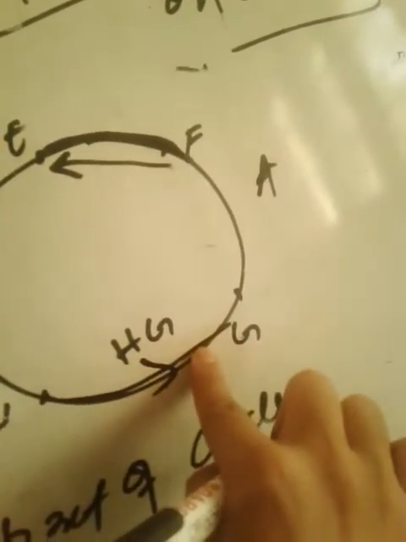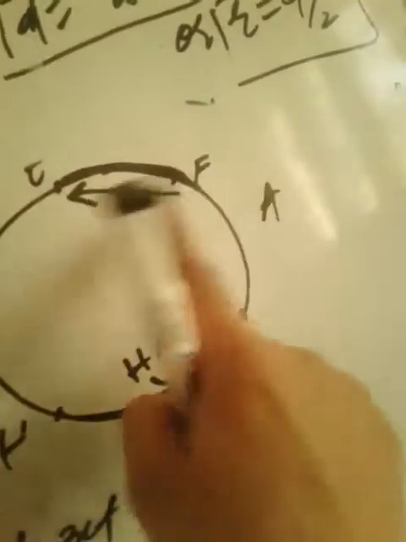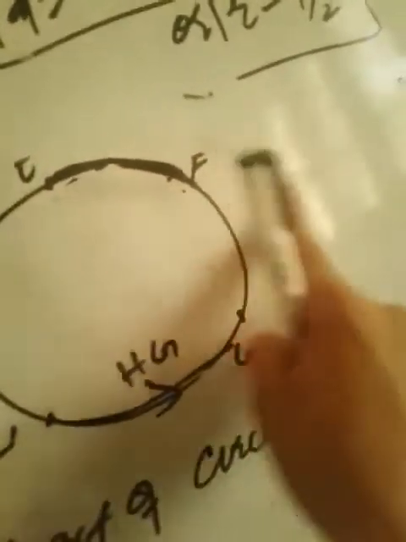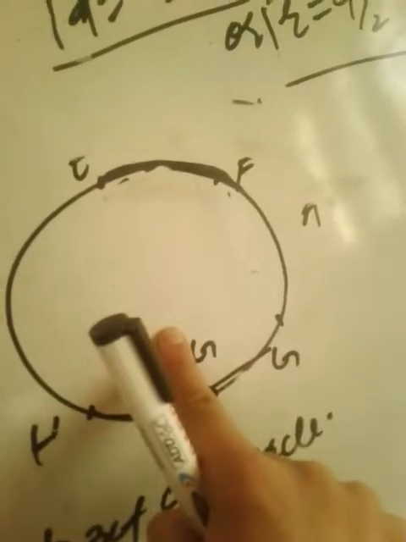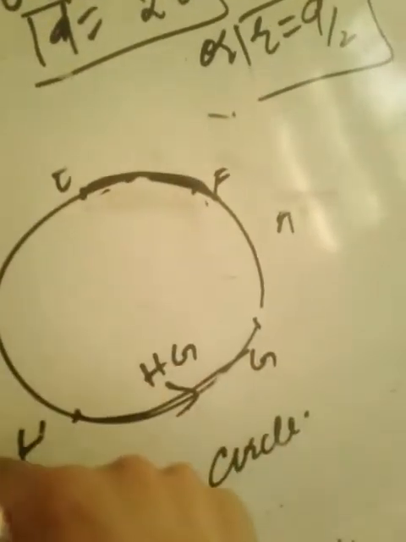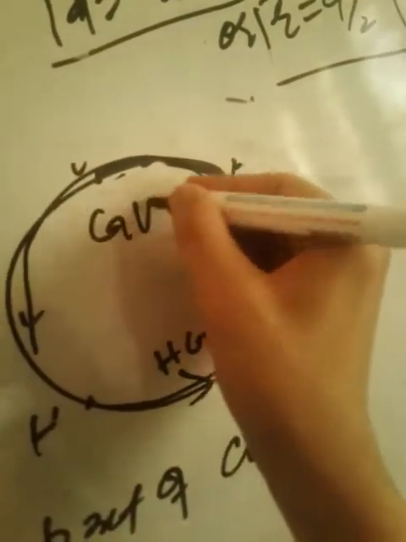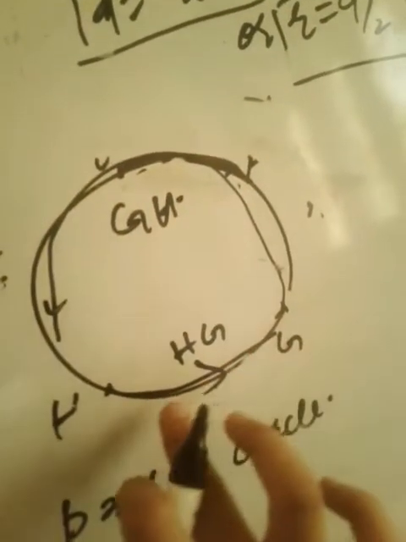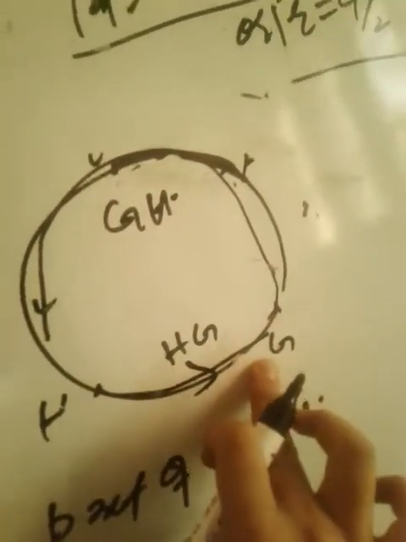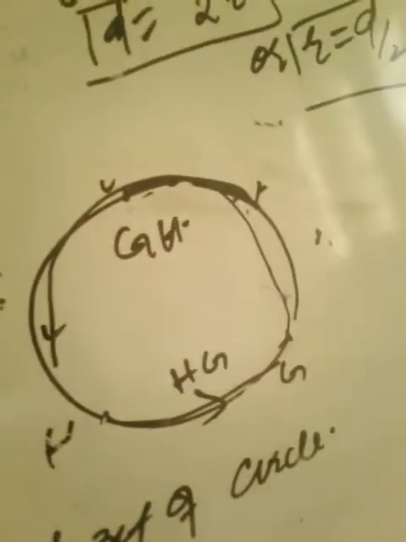HG is also an arc. If we traverse from G to H, then GH is also an arc. So this arc HG is known as the minor arc, and this arc GH is known as the major arc.